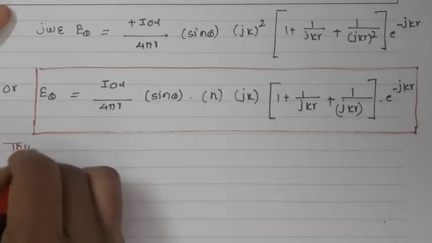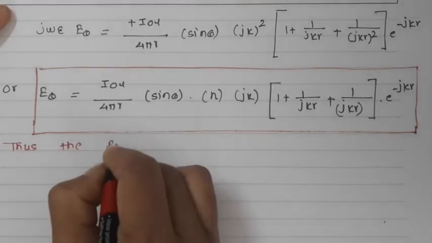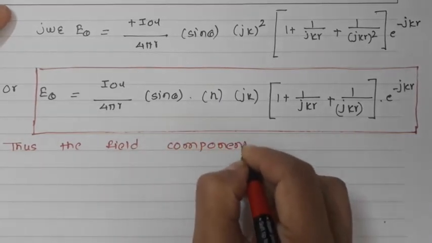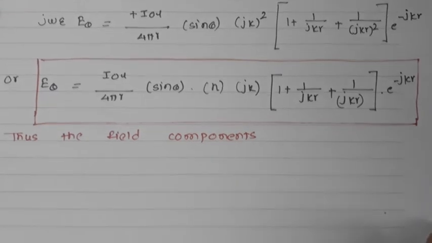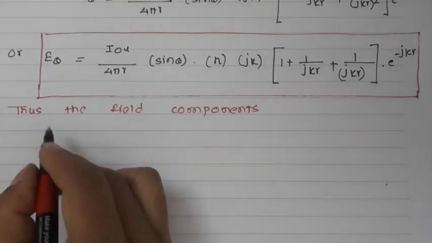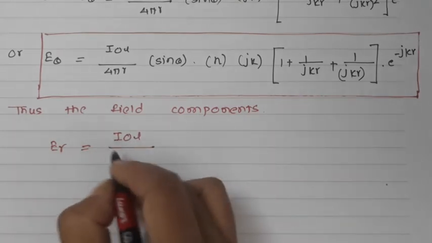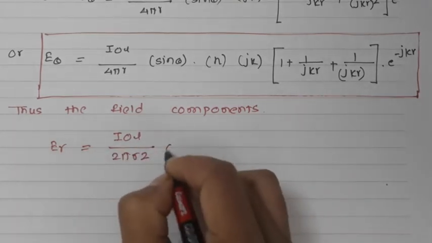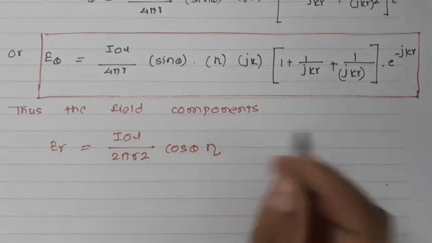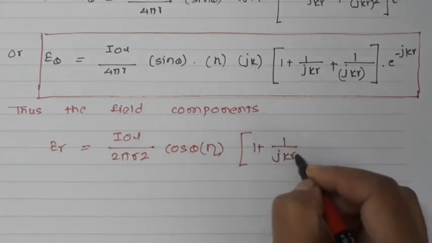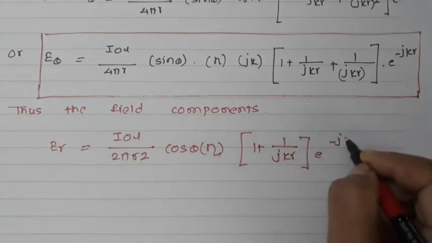Thus the field components of the infinitesimal dipole will be: Er is equal to I0 L divided by 2 pi r square cos theta eta (1 plus 1 upon jkr) e raised to minus jkr.